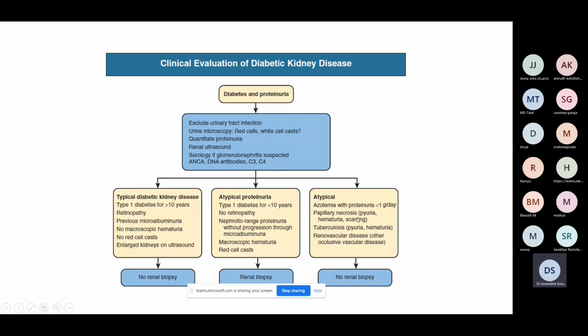If you are able to establish those conditions which are not glomerular and you have an etiology for that, again, no need to do renal biopsy because it won't yield anything. In a renovascular disease, it will just show some ischemic nephrons. That's all. So if you have had a recurrent history of UTI or past history of renal tuberculosis or renovascular disease, even though the course is atypical, it is not a glomerular disease and you have got an alternative explanation for the same, no need to do a renal biopsy. So this is basically the gist of the approach to a patient with diabetes and proteinuria.